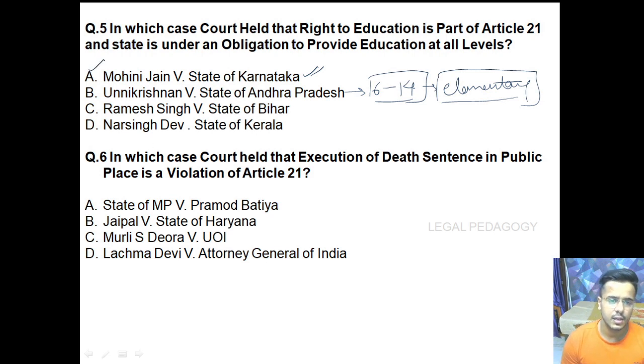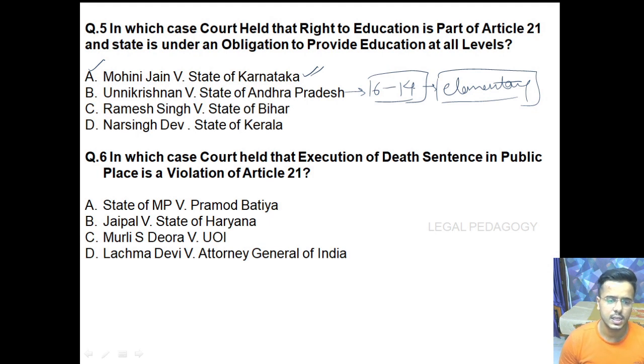In Mohini Jain, it was stated that the state is under an obligation to provide education at all levels. However, in the case of Unnikrishnan versus State of Andhra Pradesh, the court held that the state is under an obligation to provide free elementary education to the students between the age group of 6 to 14.